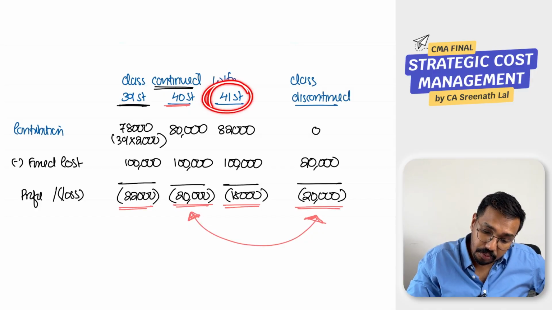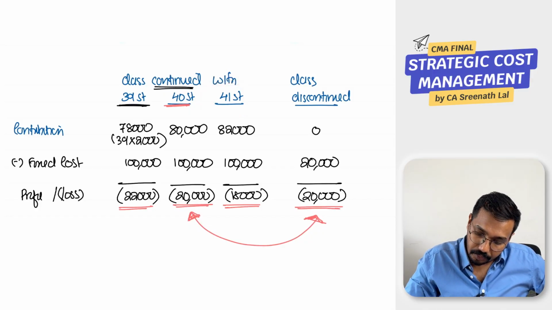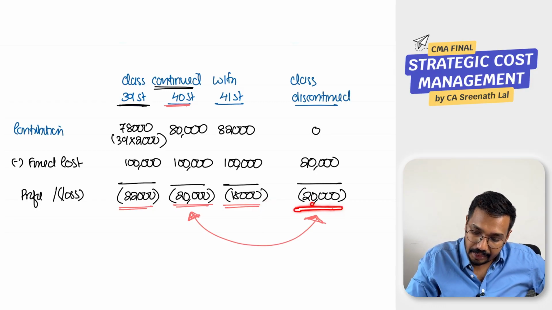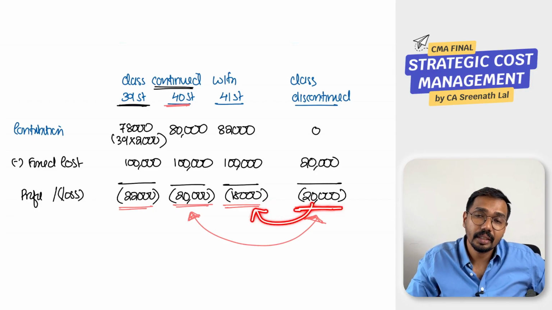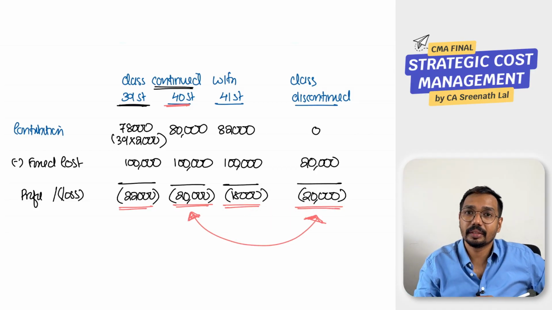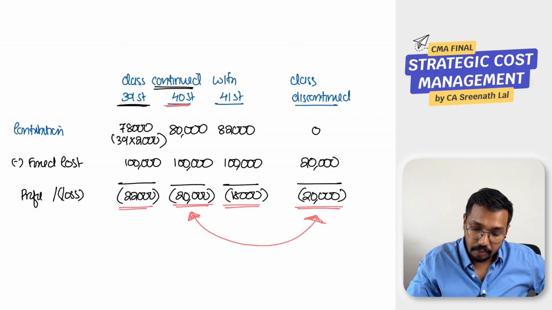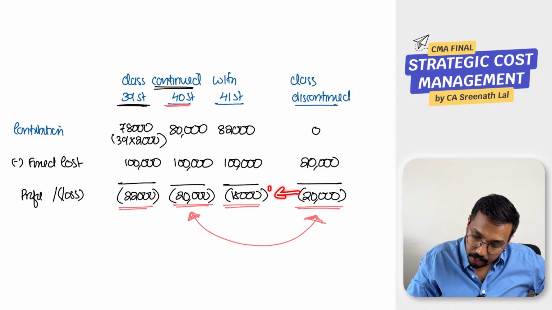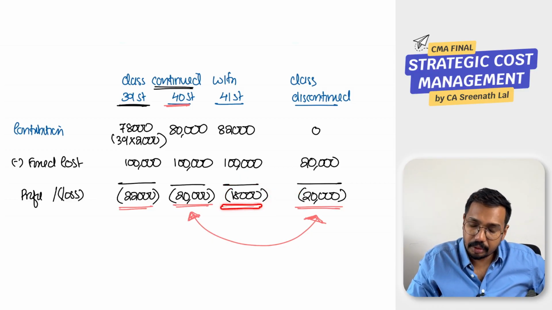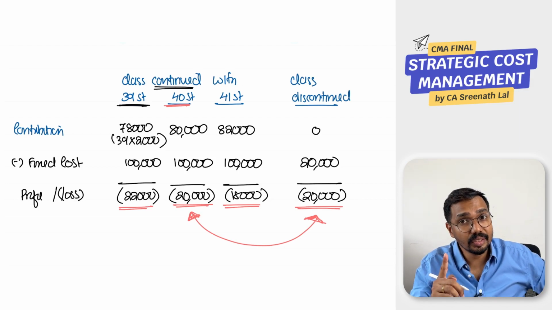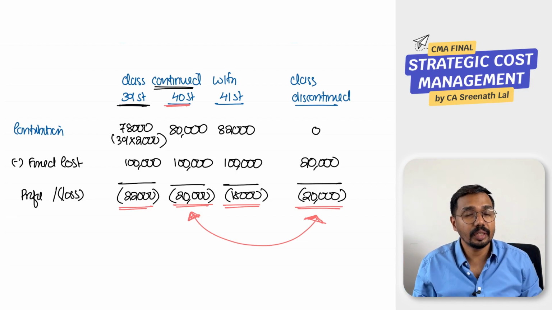Whereas if it is 41 students, then also it is a loss for you, but the loss is slightly lower than the loss you would incur if you discontinue the class. Got it? If you discontinue, 20,000 is the loss. If you continue the class with 41, the loss is lower, right? You incur only 18,000 rupees loss, which means if 41 registrations are there, definitely you must continue the class.